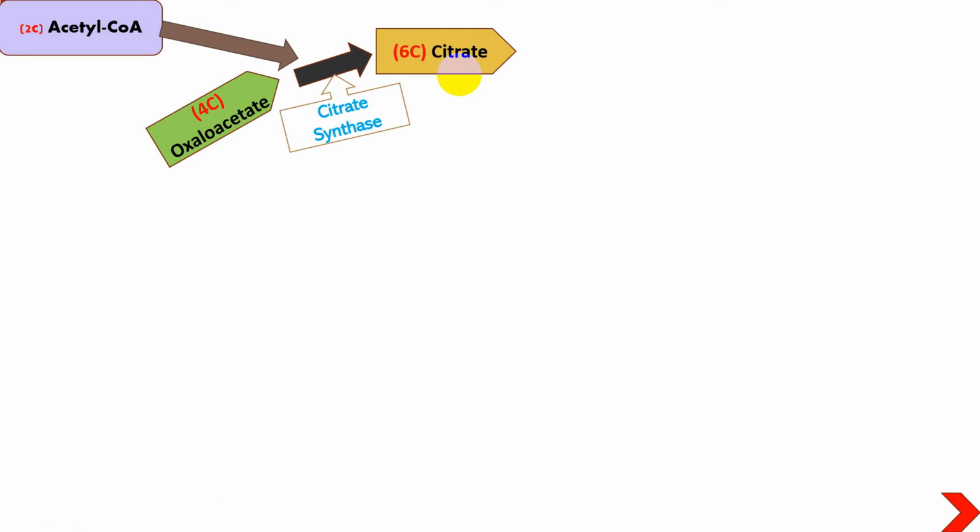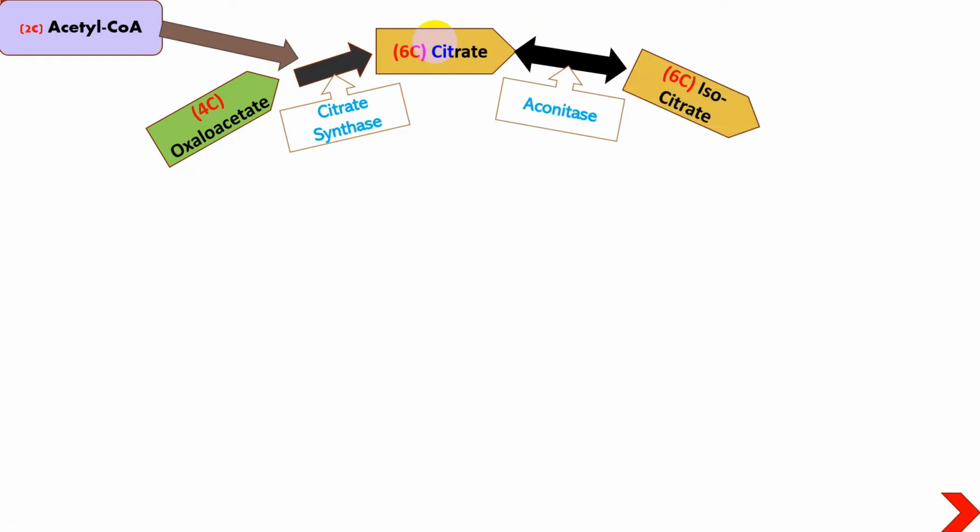This is the same molecule which we had discussed in glycolysis, and it has an inhibitory effect on phosphofructokinase, a potent enzyme of the glycolysis process. This citrate is also used in the form of citric acid in different flavoring agents in beverage industries, and it has a lot of other uses. So that 6-carbon molecule of citrate, with the help of the aconitase enzyme, is converted into isocitrate.